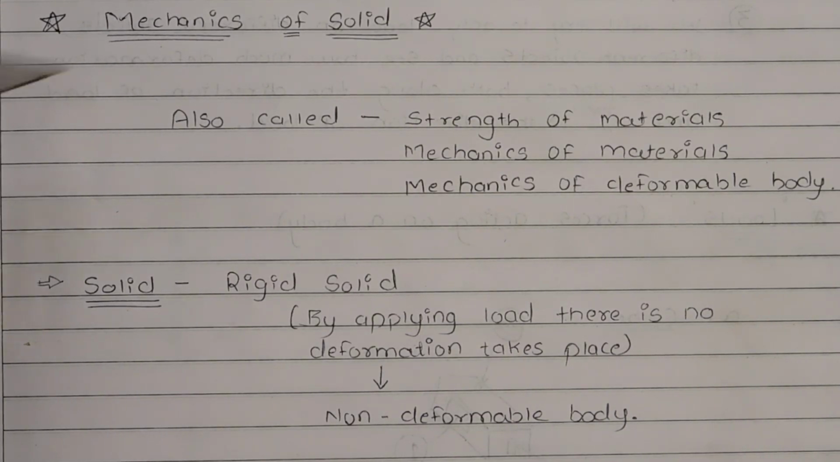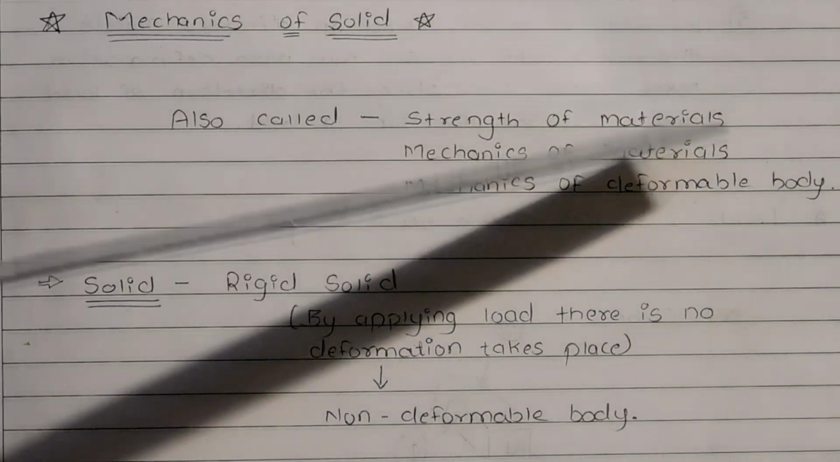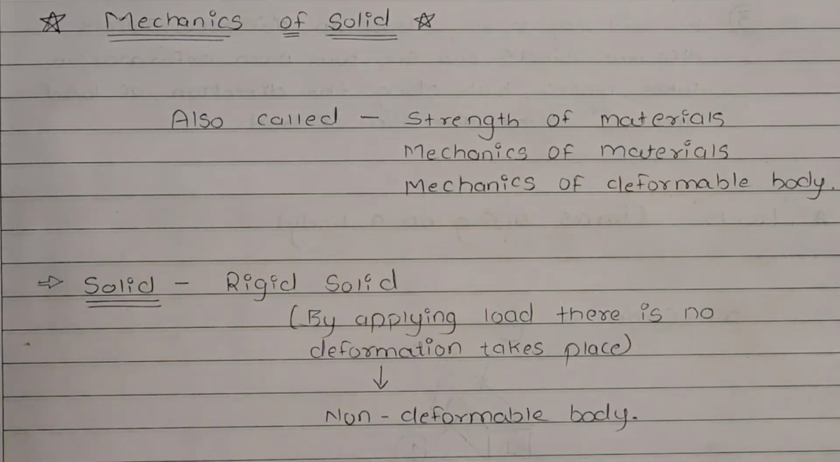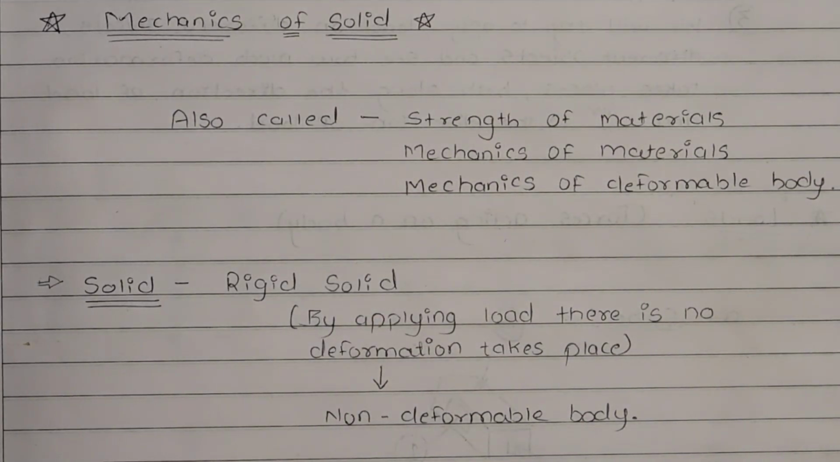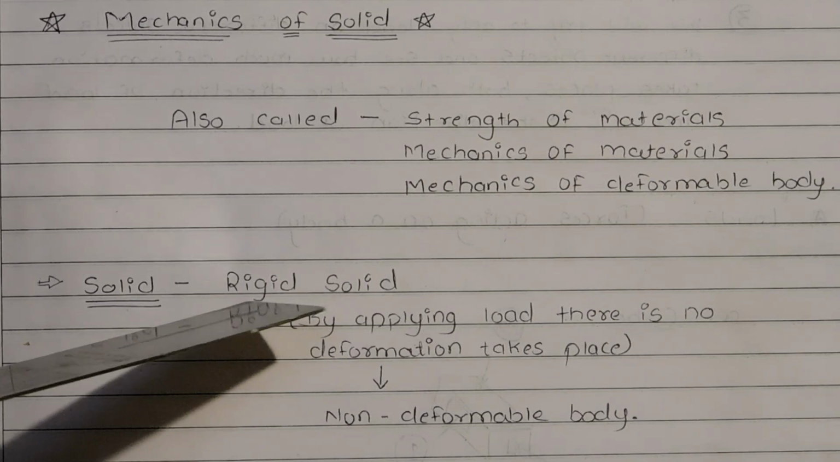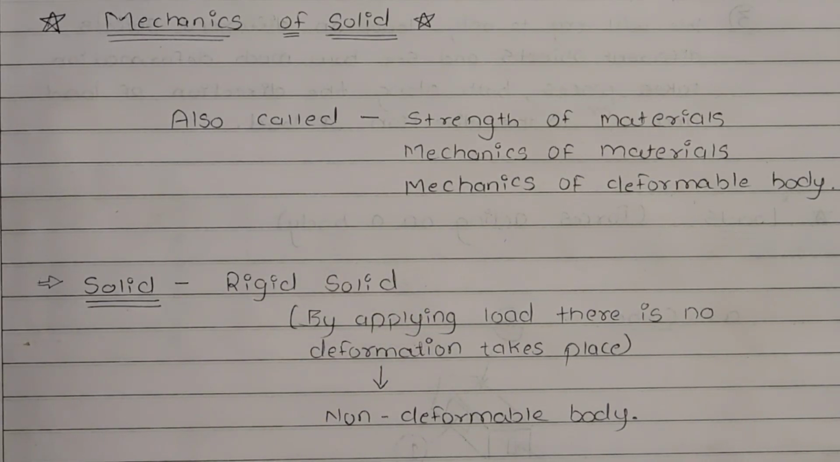Let's start. Mechanics of solid, also called as strength of material, mechanics of material, and mechanics of deformable body. So these are the other names of mechanics of solid. Now we all know about solid and we all know about rigid solid. In the first year of engineering, we studied about the concept of rigid solid. We are going to see here once again.